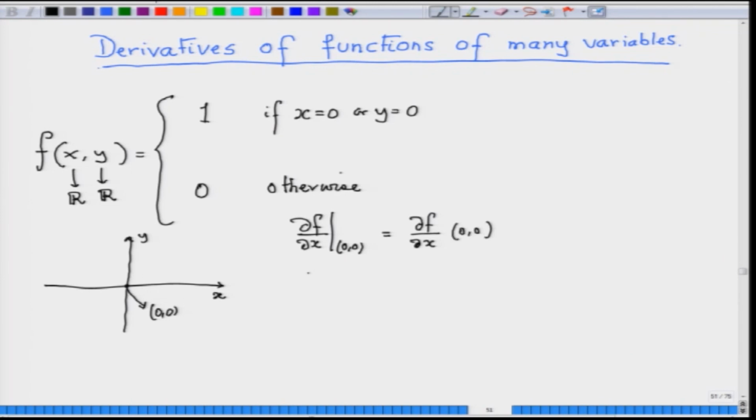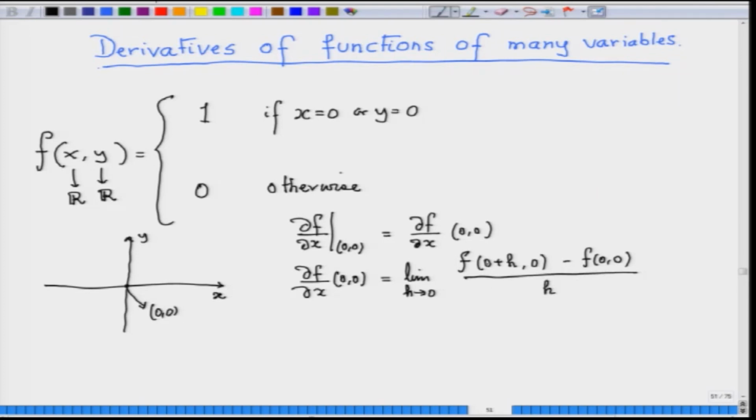How do I calculate del f del x at 0 0? It is the limit as h tends to 0 of f of 0 plus h, 0 minus f of 0 0, divided by h.